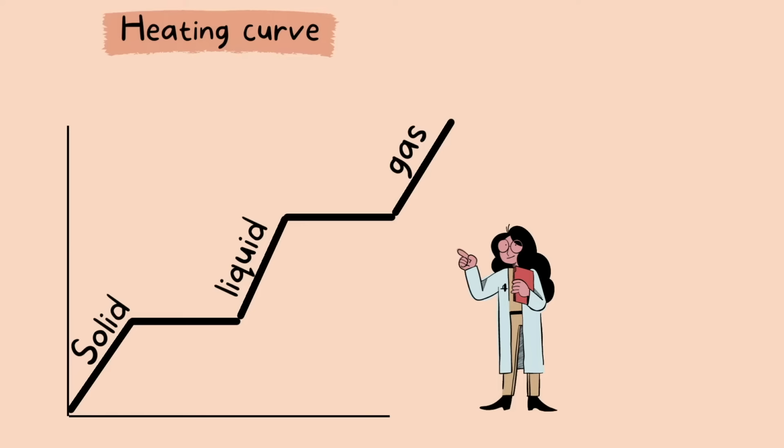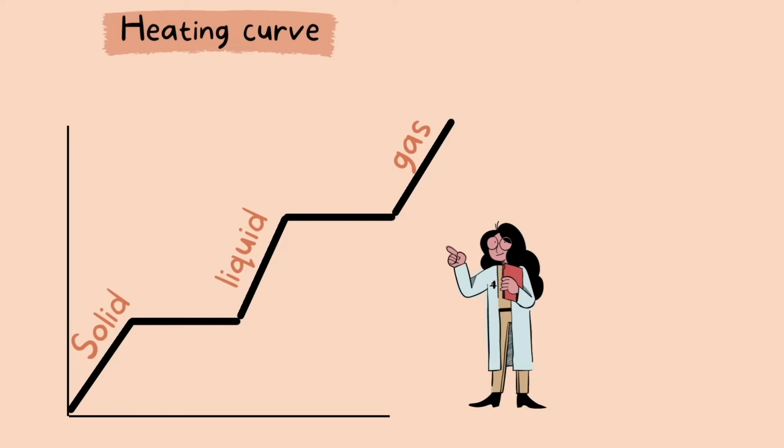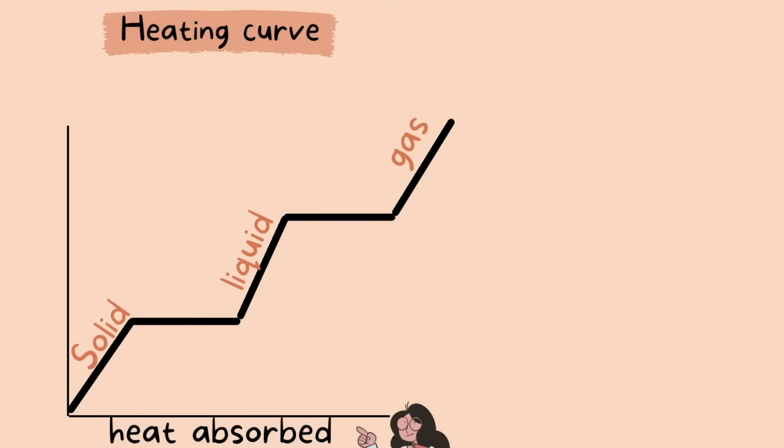So now let's compare a heating curve and a cooling curve, which show the correlation between both temperature and heat absorption. In a heating curve, we have solid, liquid, and gas going upwards. We have heat absorbed here.